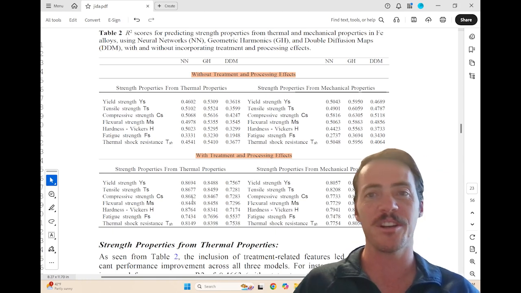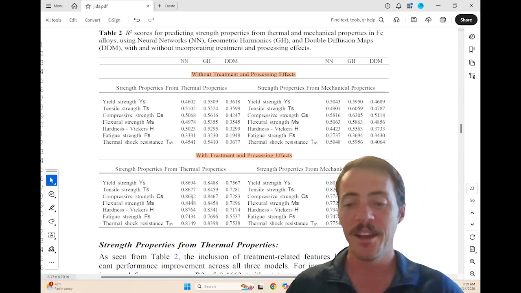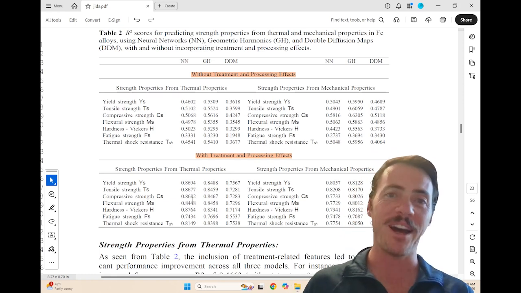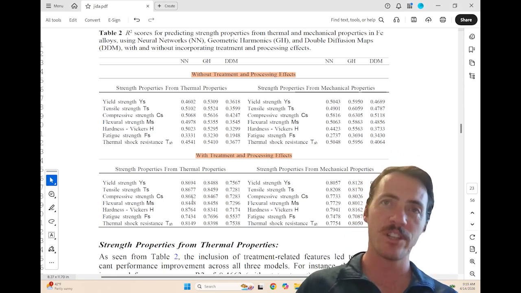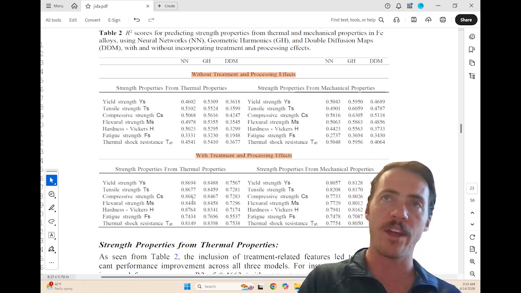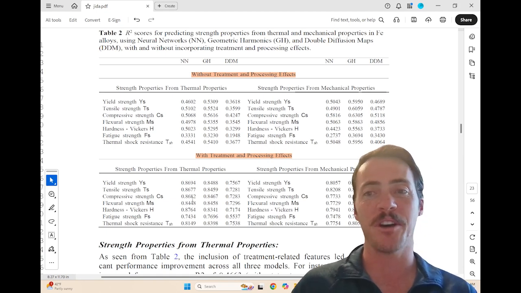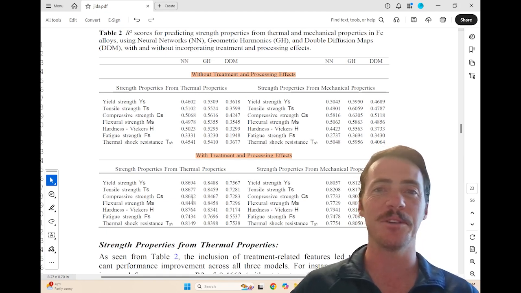Super cool approach here. I think this is a really clever paper. I think that there's clearly a lot that can be done in materials informatics and predicting properties, but this concept of leveraging the information we've got, even if that at a first glance might not seem related, is a cool new approach. So I hope you'll read all about it in the latest issue of IMMI.